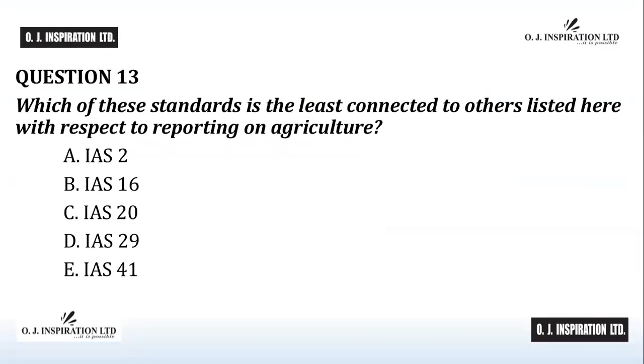Question number 13. Which of these standards is the least connected to others listed here with respect to reporting on agriculture? A. IAS 2, B. IAS 16, C. IAS 20, D. IAS 29, E. IAS 41. Time counts.